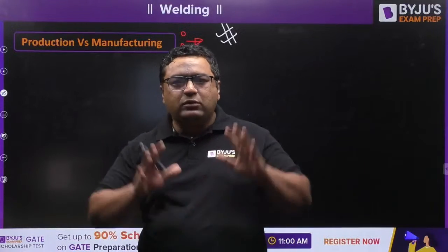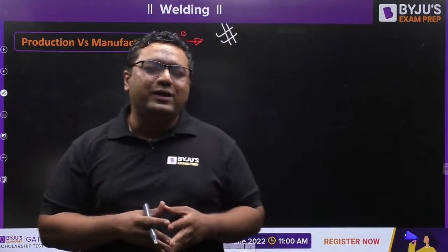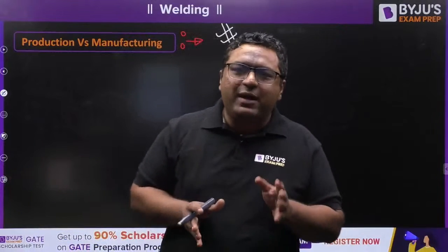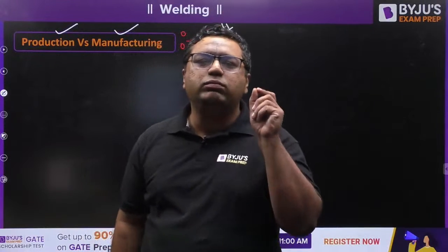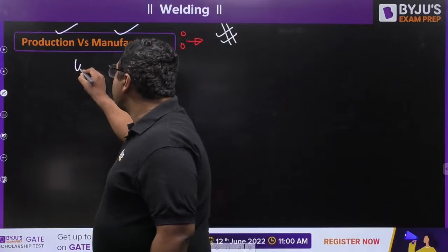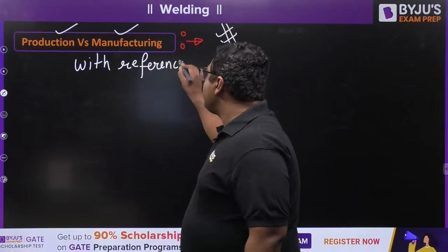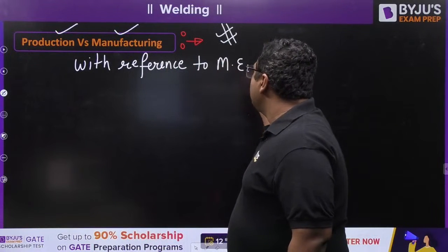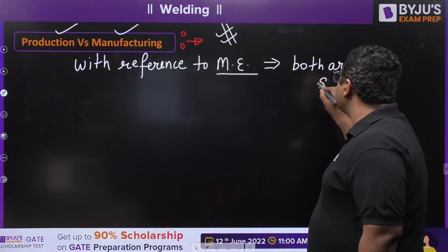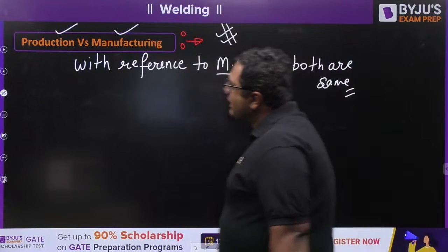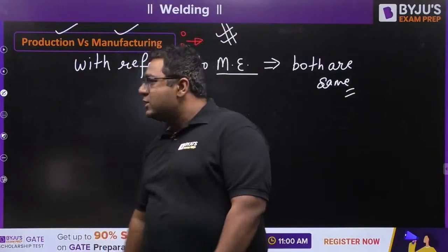So when we find more or less the same content in both, how can you say both are different? So I would like to say, my dear, when we are talking about production and manufacturing with reference to mechanical engineering, both are the same. Very good, Shubham. So they are the same, my dear.